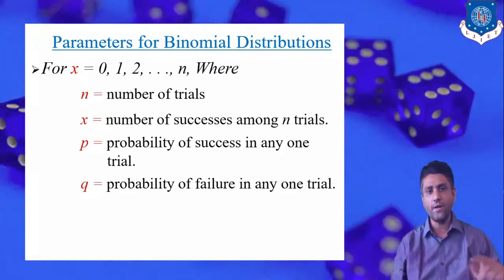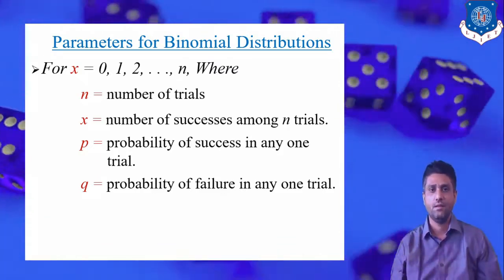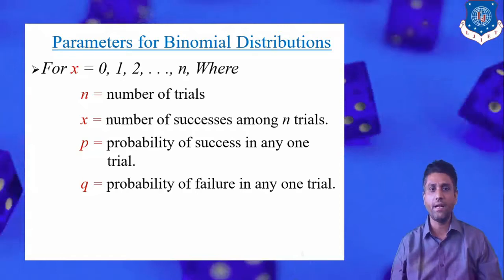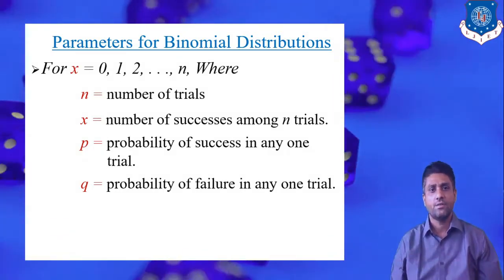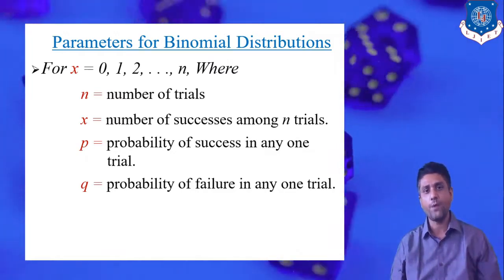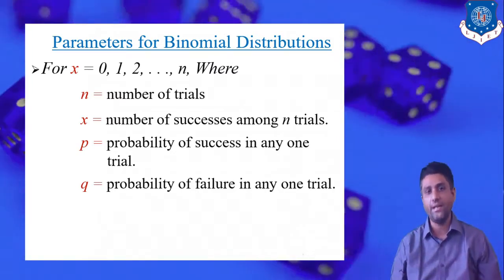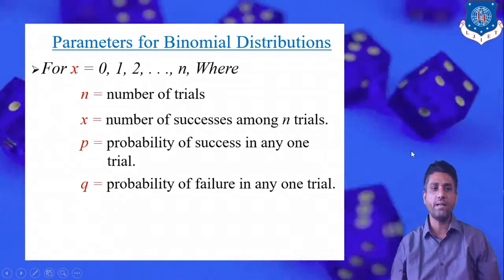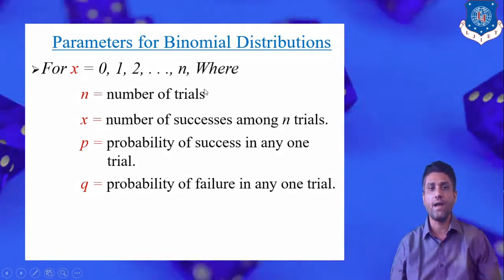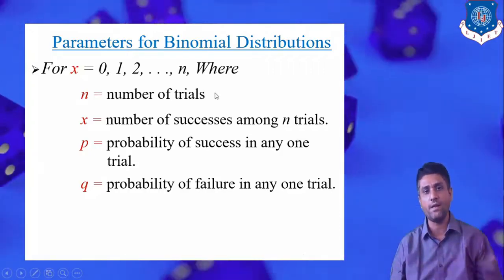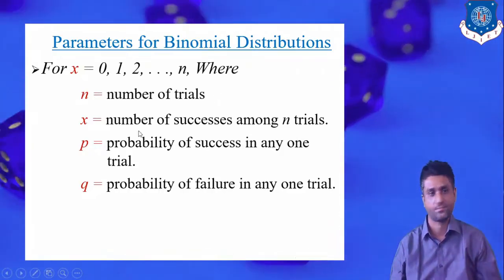The same random experiment we have to repeat again a second time, so definitely again we have to get some output. It may be head, it may be tail. So repeatedly we have to perform the same experiment, say 10 times. So precisely in this context, the small n, the number of trials, in that particular random experiment, say small n is equal to 10.